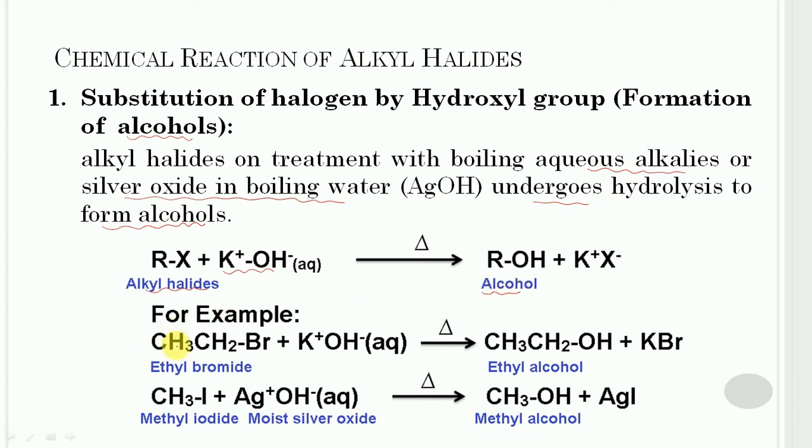So let us consider its example. In this case, ethyl bromide is treated with aqueous potassium hydroxide, and it will get converted into ethyl alcohol along with potassium bromide, which is the side product. In the second case, methyl iodide is treated with moist silver oxide, and methyl alcohol will get formed along with silver iodide, which is the side product.